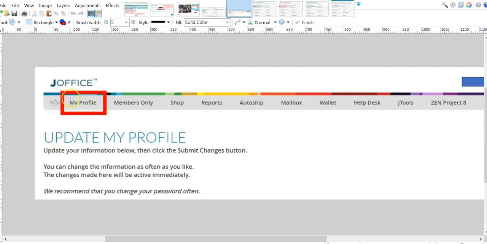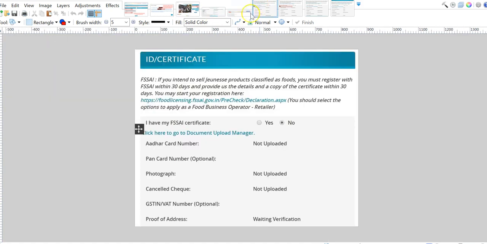Now what you want to do is go to My Profile, and you're going to scroll down to ID Certificate. So if you didn't upload your documents yet, it's going to say not uploaded, not uploaded. In this case, the person uploaded proof of address and it's waiting for verification. But if it's not uploaded, this will appear.